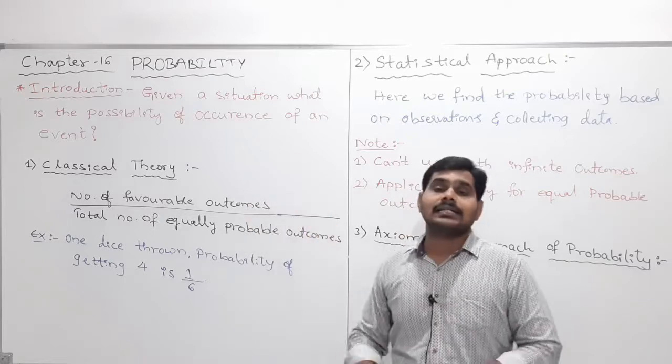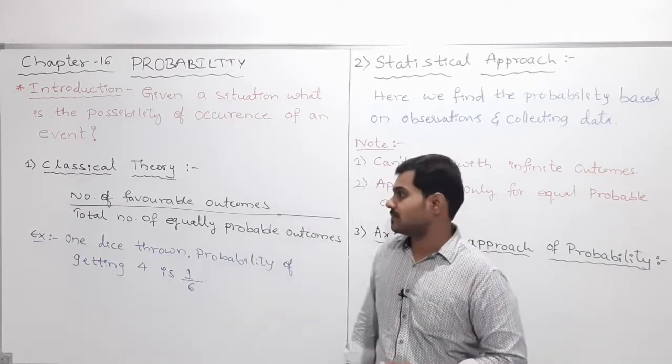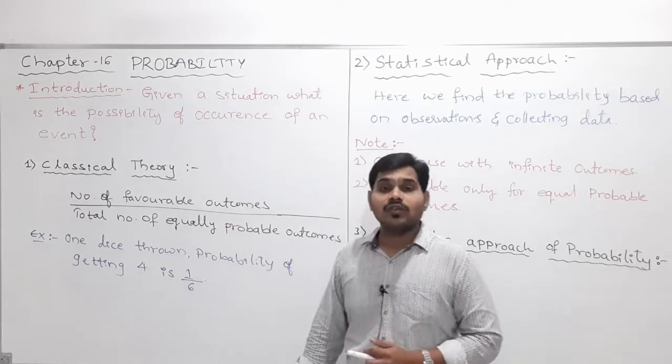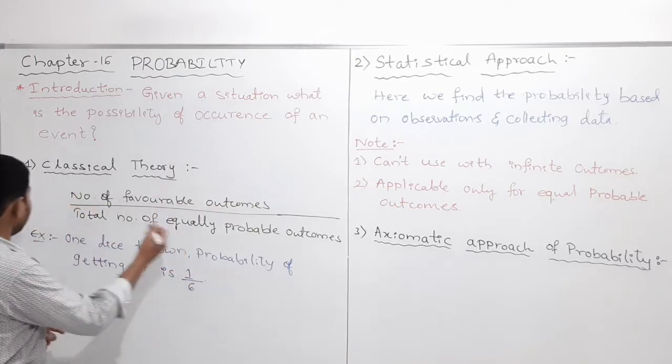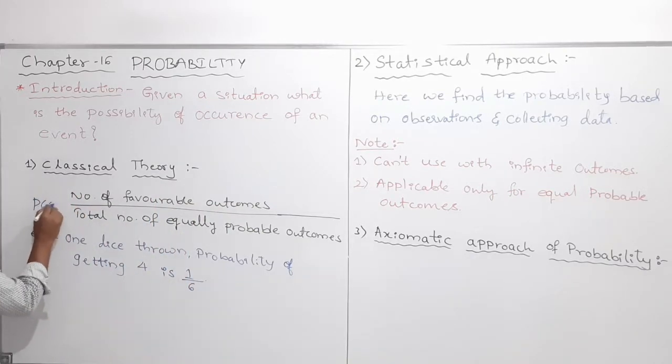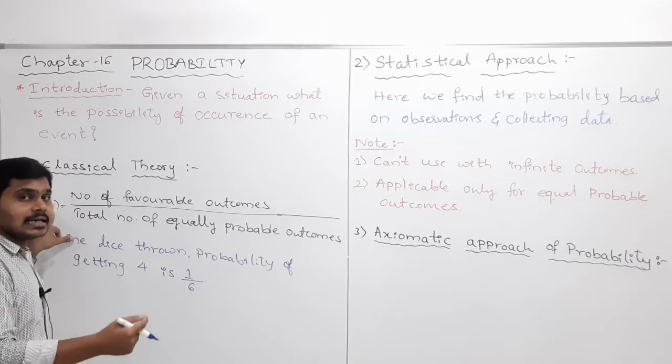So what is classical theory? I'll just glance at it, we discussed it already. I'll just revise things, my dear students. So in the classical theory, what will we do to get the probability of any event? Generally we can call it probability of E, where E is nothing but an event. What is an event? I'll discuss that in detail next.